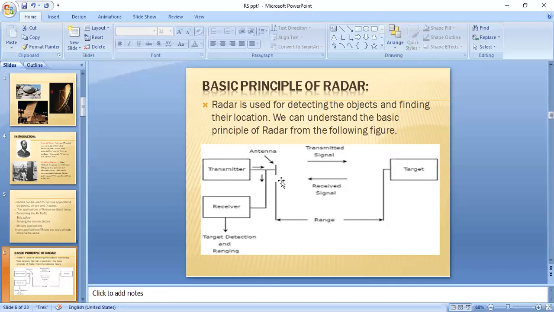Whenever the echo signal is received by the same antenna, that signal will be passed to the receiver, and at the receiver, we can calculate the related data. That data may be a distance, a velocity, or an angle of the target from the radar. So depending on the application, we can calculate any of these parameters by using the information of the echo signal.